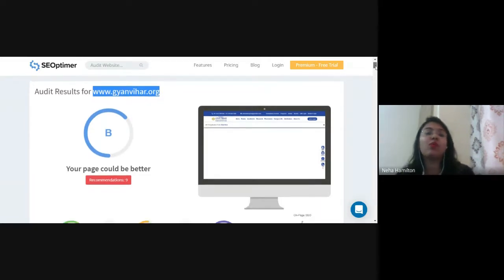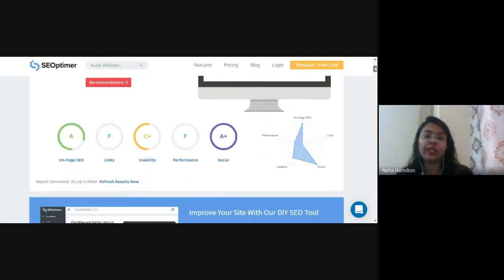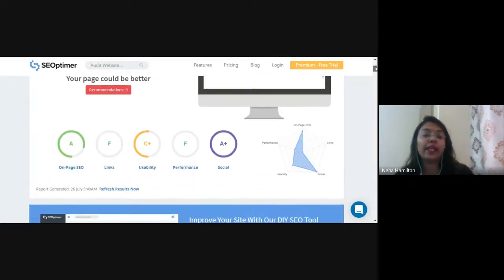Now, SEO Optimizer has given a grade to the Gyanvihar website, and that grade is B. And it has given 9 recommendations to the website. We are going to see what those 9 recommendations are. But let us understand that on different parameters also, this website has given some grading to the Gyanvihar pages.